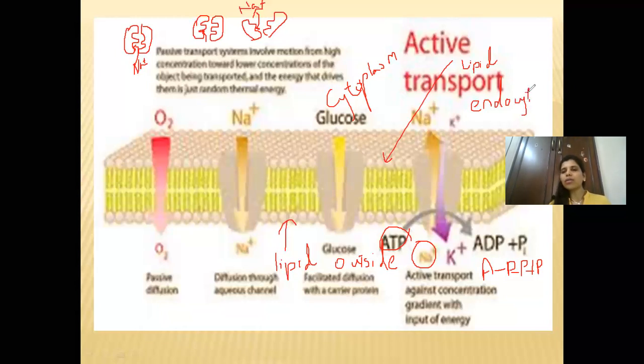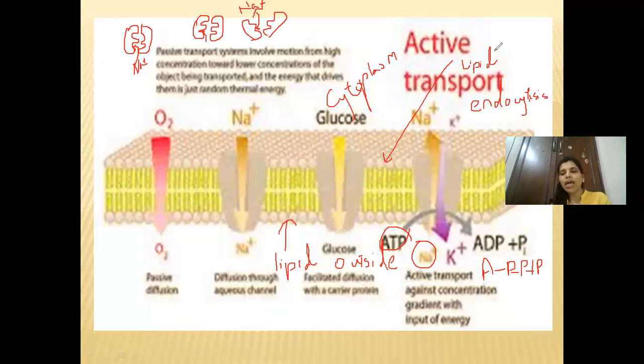So the minerals which are there in the soil, when they are moving from the soil inside the root hair, because the root hair is nothing but a single cell, it is known as endocytosis. It is taking place through active transport because the energy has to be spent when the minerals are moving from the soil inside the root hair.